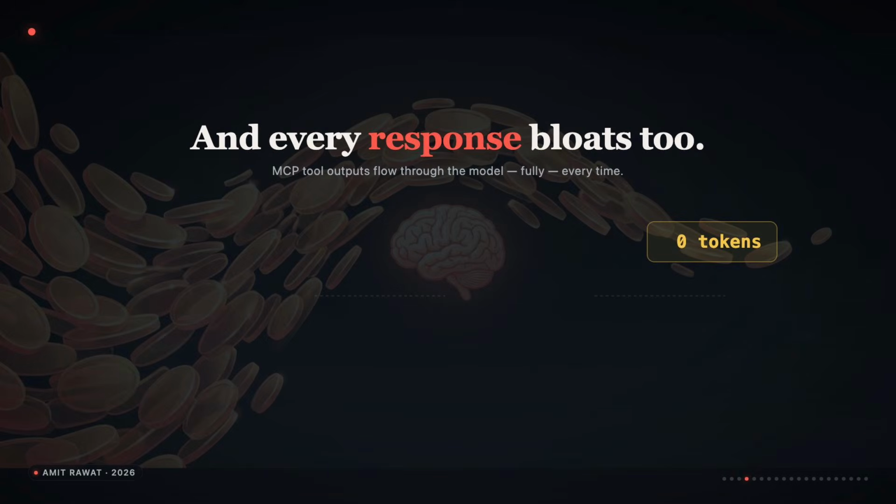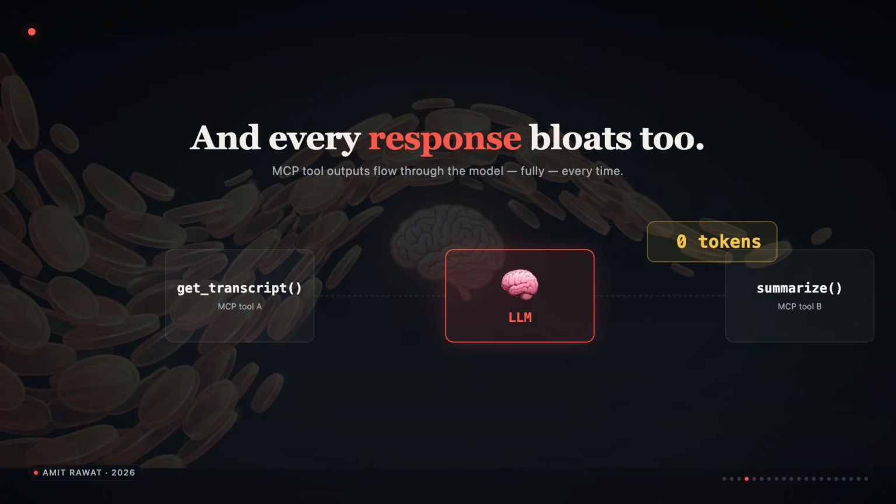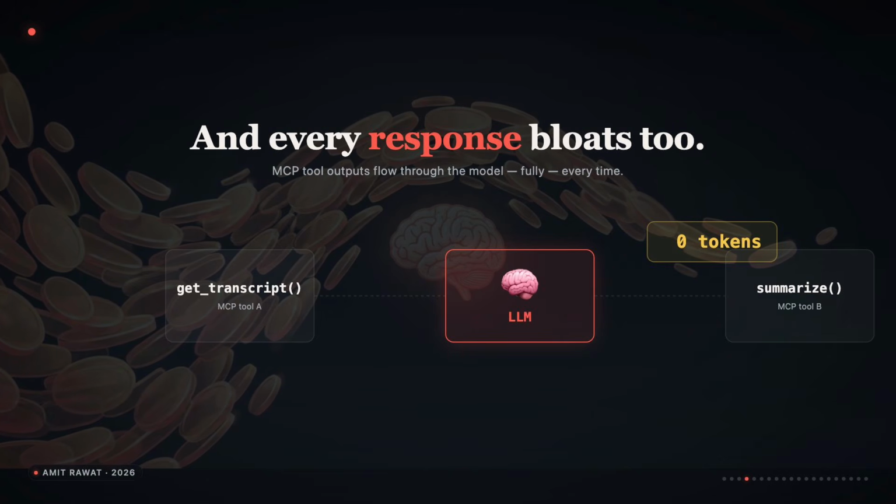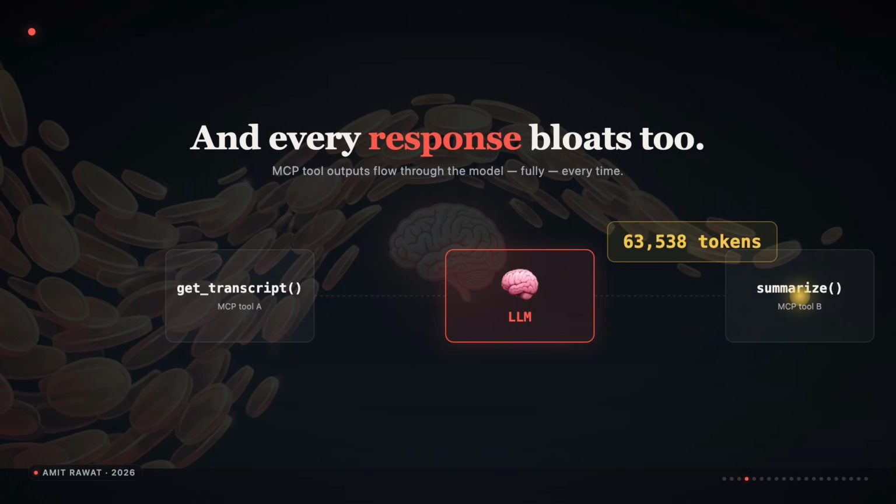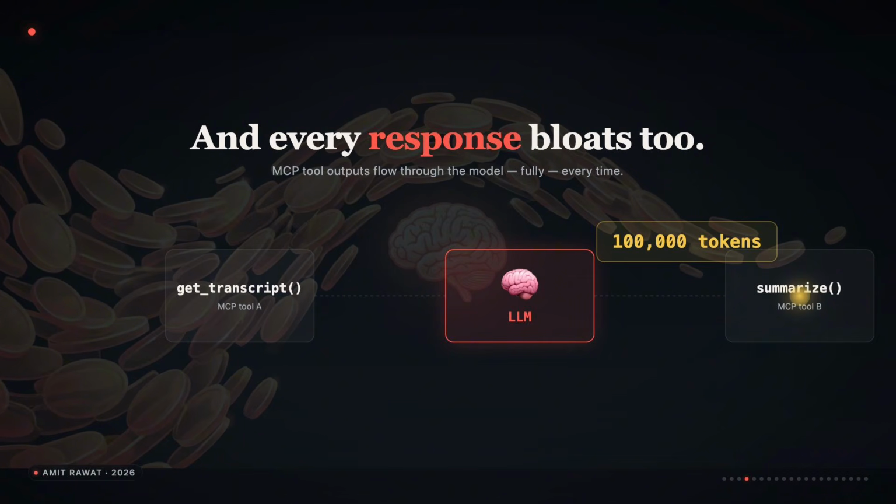It gets worse. MCP does not just tax you on what tools exist, it taxes you on what they return. If an MCP tool fetches a 2-hour meeting transcript, that is 50,000 tokens. The transcript flows into the model. Then the model passes it to the next tool. That is another 50,000 tokens. So 100,000 tokens just to copy what a human pastes in 2 seconds. The agent never gets to peek before consuming. It sees everything or nothing.